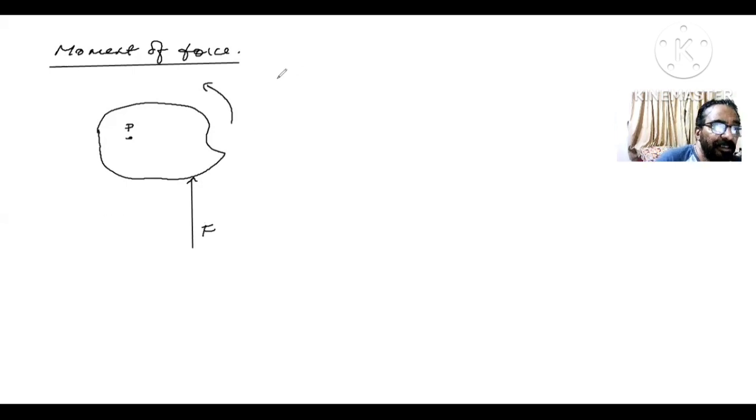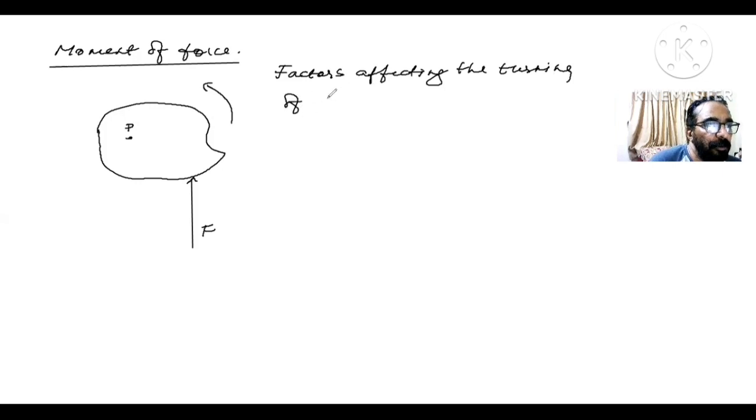Now, this turning effect depends upon two factors. Please have a look here: factors affecting the turning of a body. There are two factors which affect the turning of the body.